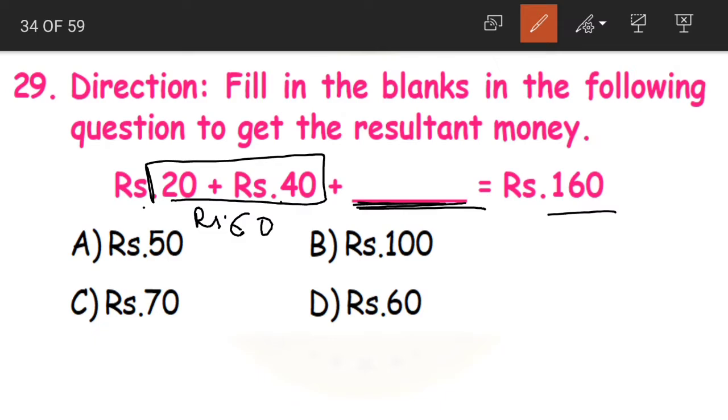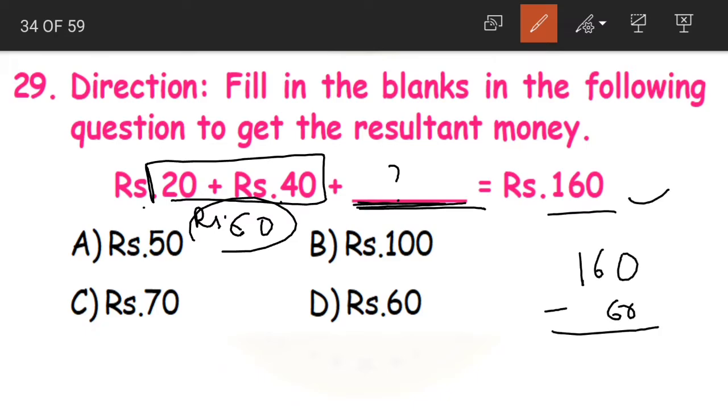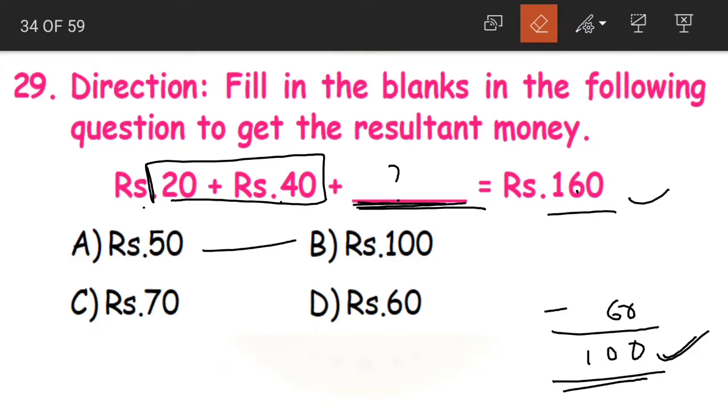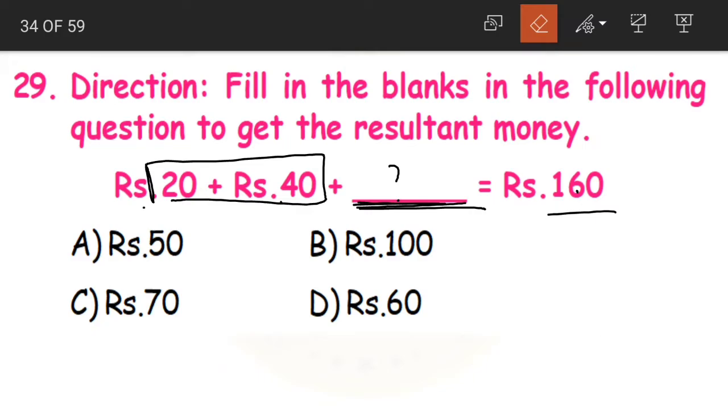Now there are two ways to solve this problem. First, one addend is missing, right? To find out, we subtract the addend from the sum. 160 minus 60 will give us 100 rupees as the answer.